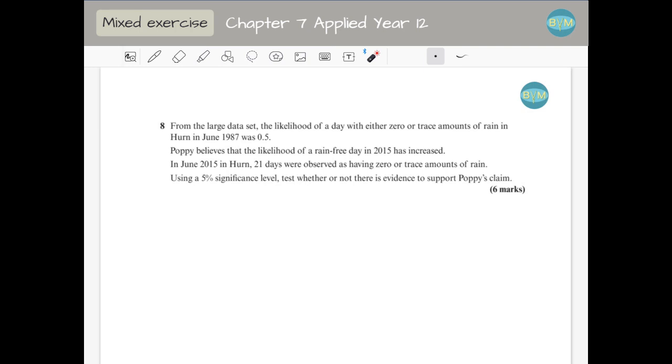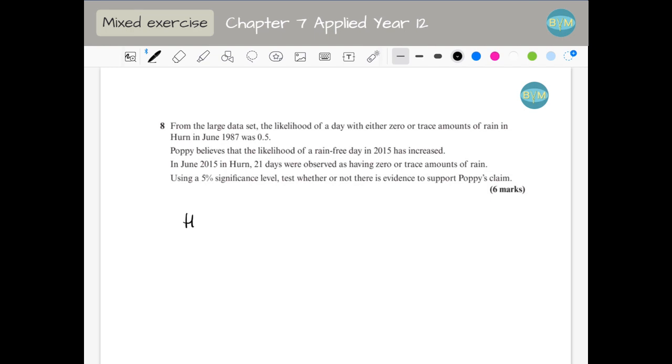Hello, this is question 8 on your mixed exercise 7 from your applied textbook from year 1. From the large data set, the likelihood of a day with either zero or trace amount of rain in Harn in June 1987 was 0.5. Poppy believes that the likelihood of a rain-free day in 2015 has increased. In June 2015 in Harn, 21 days were observed as having zero or trace amount of rain. Using a 5% significance level, test whether or not there is evidence to support Poppy's claim.